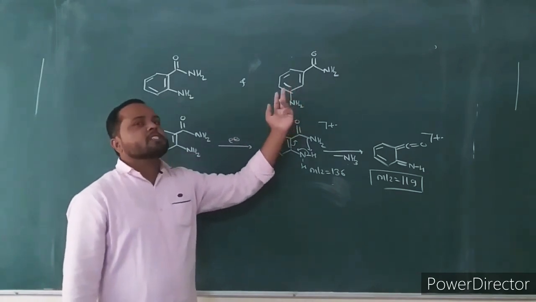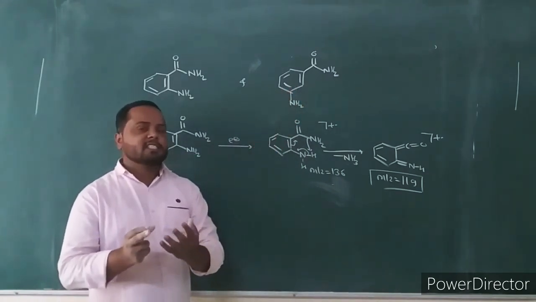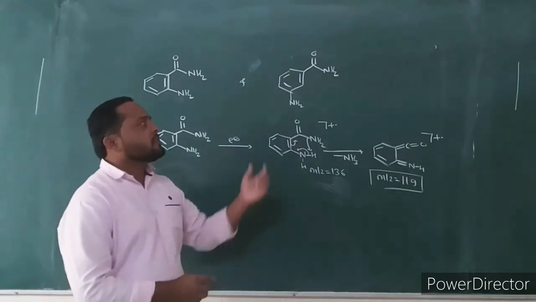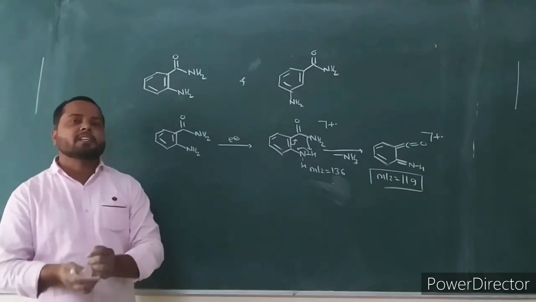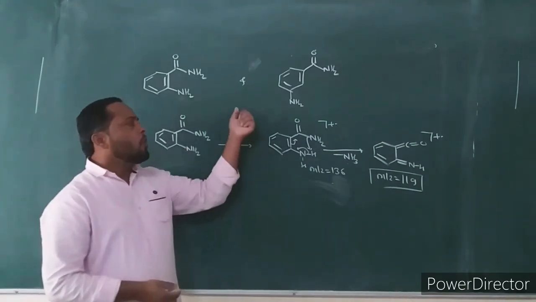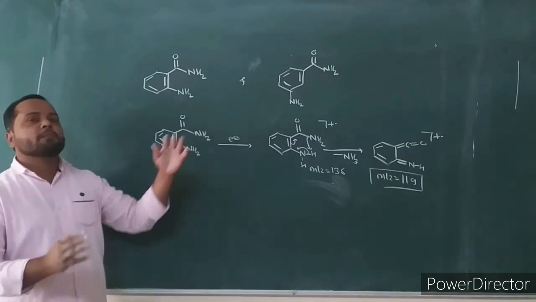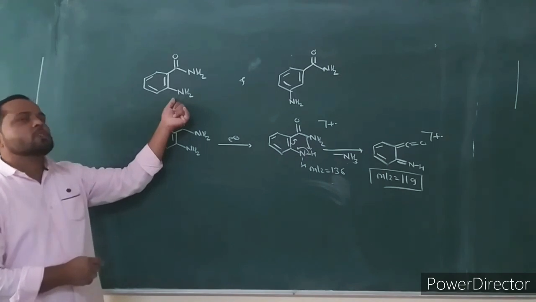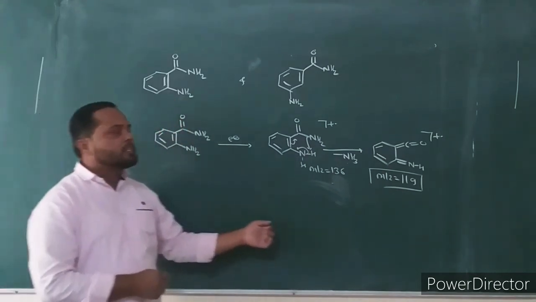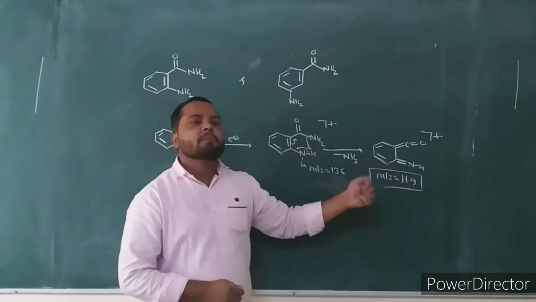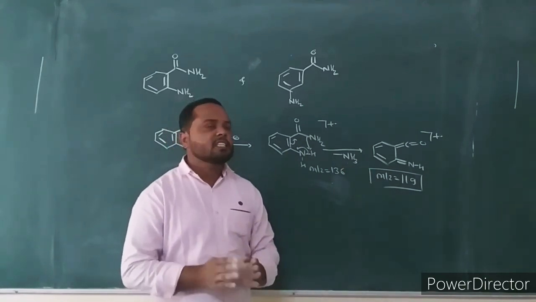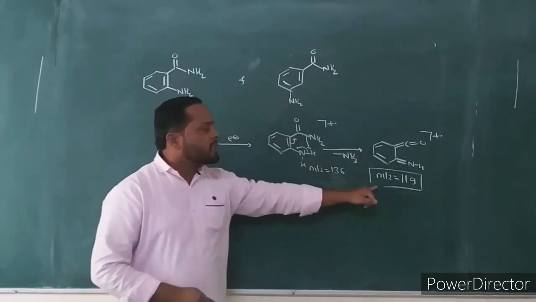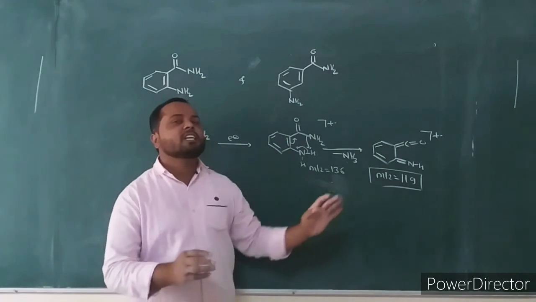Alpha cleavage fragmentation in both compounds gives fragment ions at the same mass to charge ratio. Only one fragmentation gives the fragment ion at a different mass, and this is the ortho effect fragmentation. The ortho isomer undergoes ortho effect fragmentation to produce the fragment ion at mass to charge ratio 119. In the mass spectrum of the second compound, the fragment ion at that mass to charge ratio is absent.